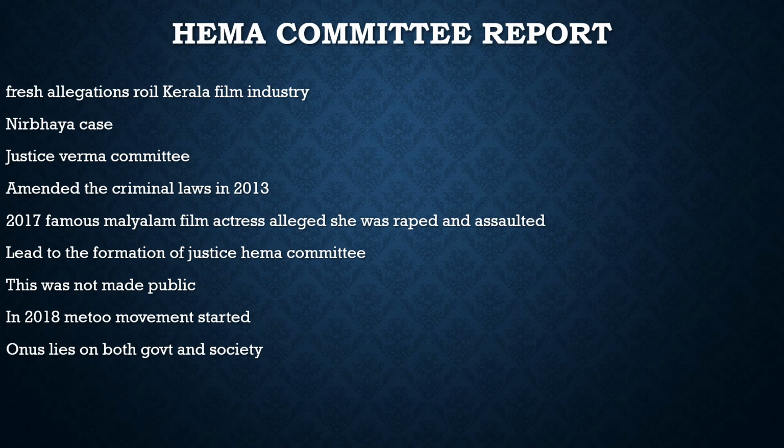There is also a concept that if a powerful man, for example someone under whom a woman is working, tries to have a sexual relation with her, and because of the fear of losing her job she lets him do that act, this was also included as rape under these amendments, because the powerful man is misusing his power and sexually assaulting the woman.